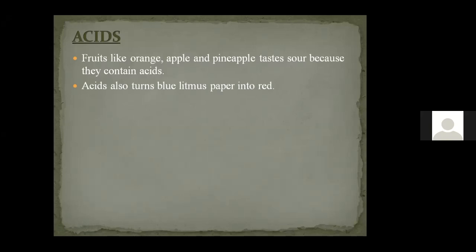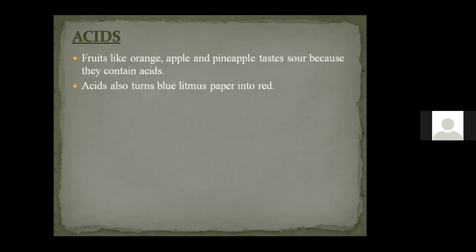As you told, there are 2 types of litmus paper, blue and red. To identify the acidic nature we use blue litmus paper, and if it turns red, then we call it an acid. So this is about the general definitions of acid. The first one is, if it tastes sour, it is acidic. And if the blue litmus paper is converted into red, it is called acidic.